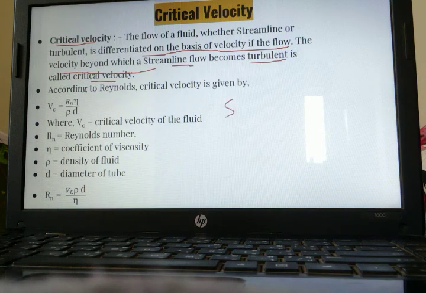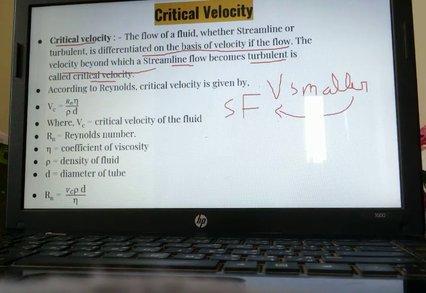We have already seen streamline flow. When the velocity is smaller than critical velocity, the flow is streamline. Whenever the velocity is smaller, it will be streamline flow, and whenever the velocity is larger, what flow will it be? It will be turbulent flow. So the velocity beyond which streamline flow becomes turbulent is the mark after which turbulent flow starts.